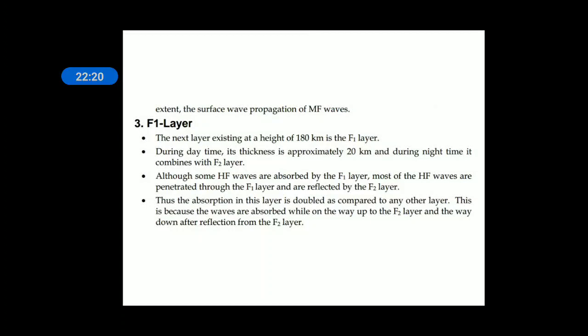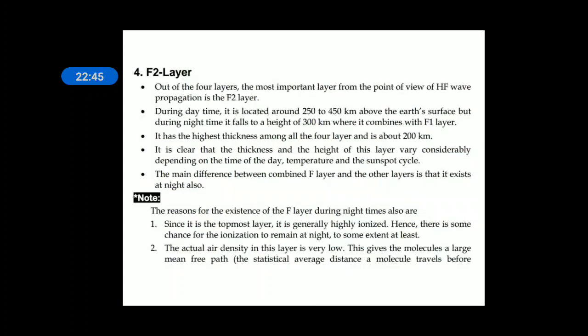When the waves are not reflected, some absorption occurs because of the molecules or ions available in the F1 layer, and they are also absorbed while slowly entering F1 after being reflected by the F2 layer. Once again the waves reflected by the F2 layer are absorbed by the molecules in the F1 layer, hence absorption gets doubled.